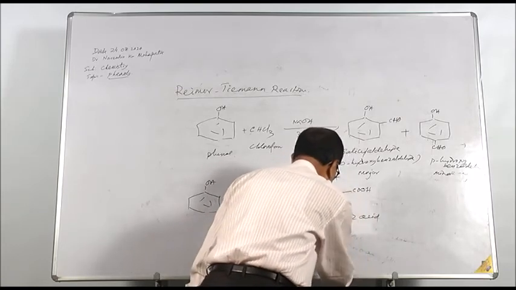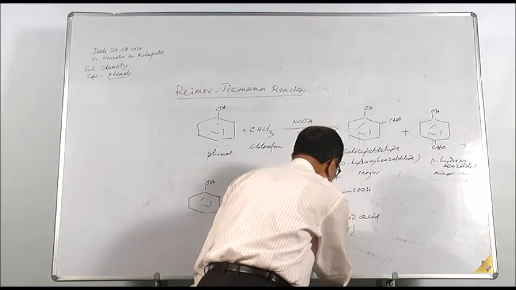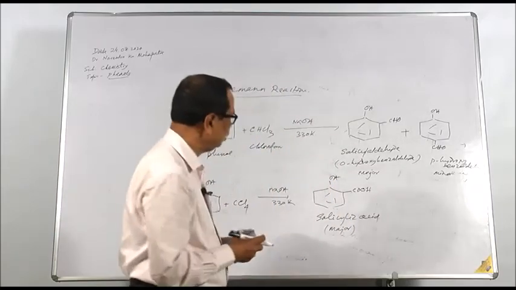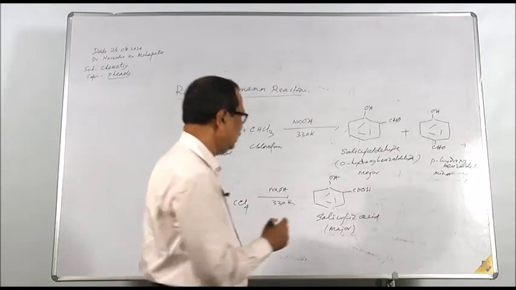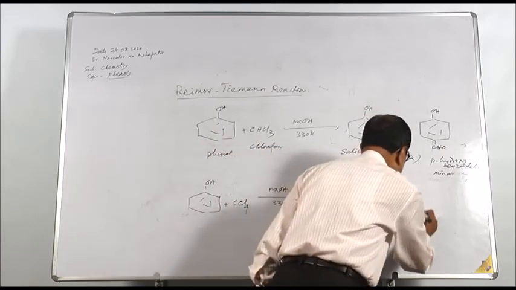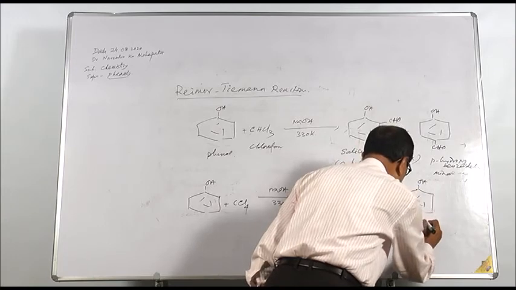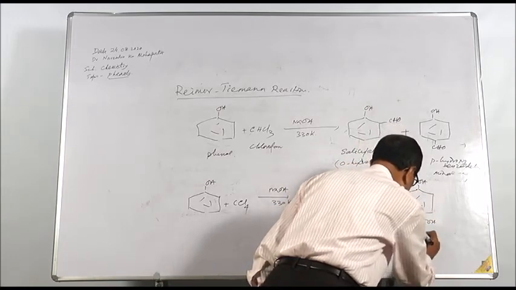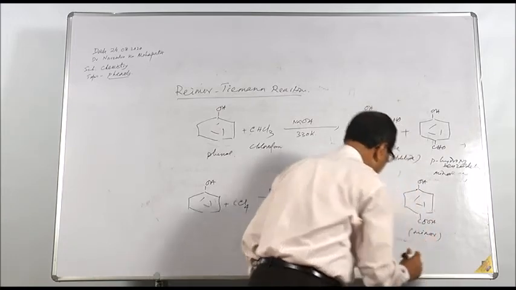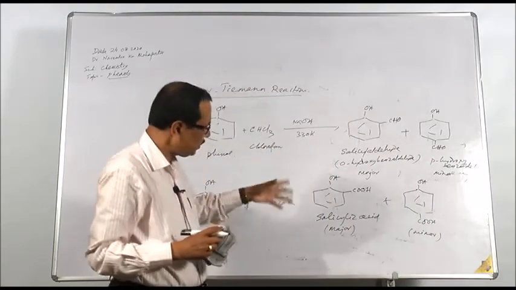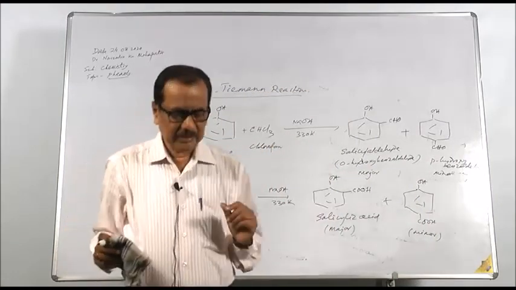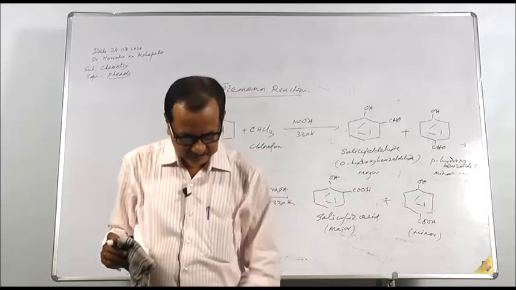It is the major product. Of course, the para isomer will be there, but it will be the minor product. The mechanism of this reaction is a little bit difficult. We are not going to discuss this mechanism.